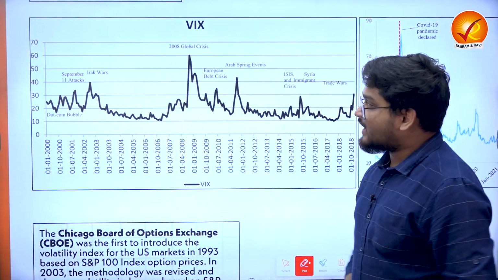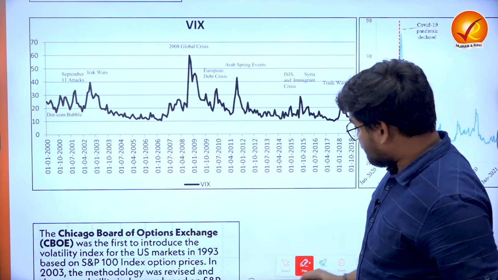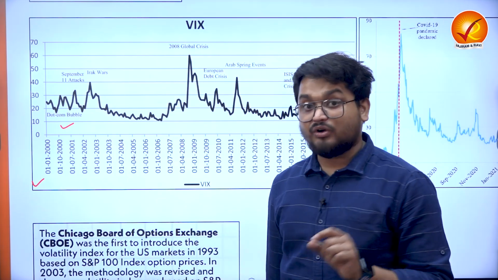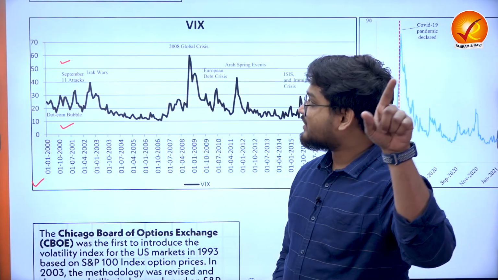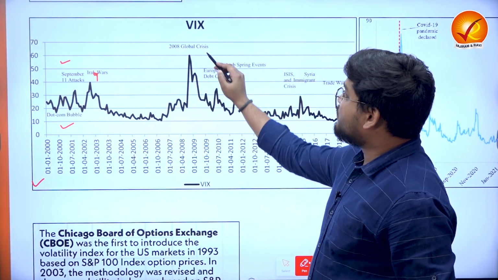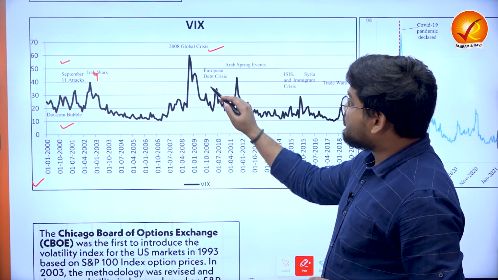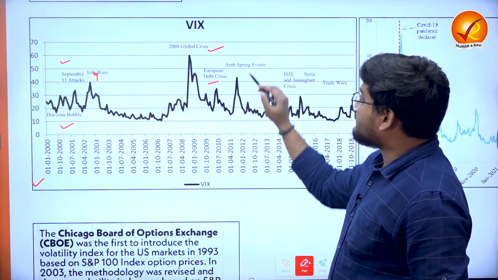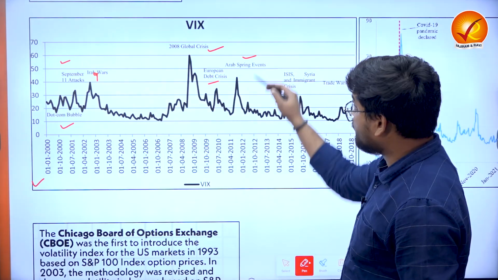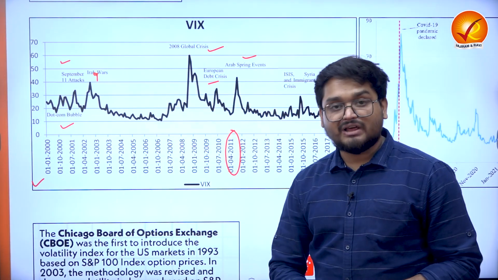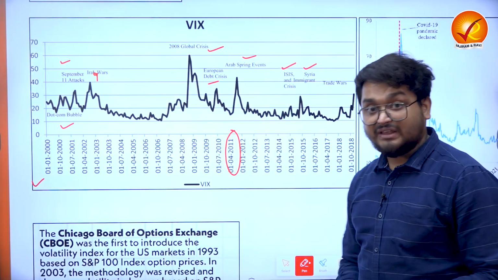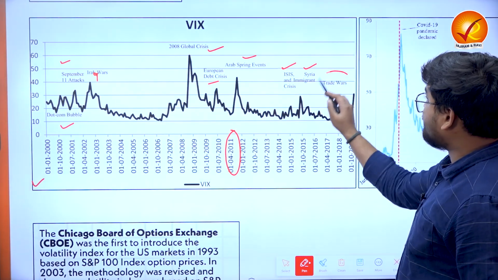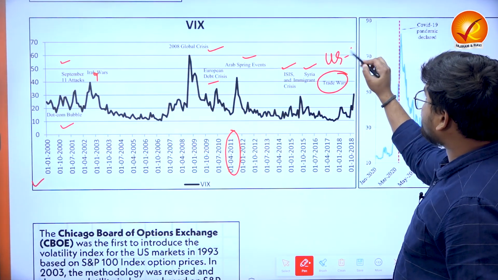Look at this particular black diagram here, this black line here. We find that from 2000 onwards, the world has seen many crises. For example, the dot-com bubble or the internet bubble of the early 2000s, the September 11 or 9/11 attacks, the Iraq wars, the global financial crisis of 2008, the European debt crisis of 2010, the Arab Spring incidents, which were very popular in the 2011 period. We have the emergence of ISIS, and also the Syrian refugee crisis following the ISIS crisis. Then we have the trade wars which were taking place between the US and China.